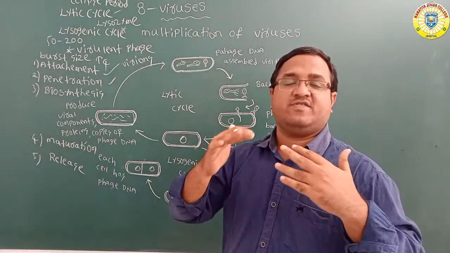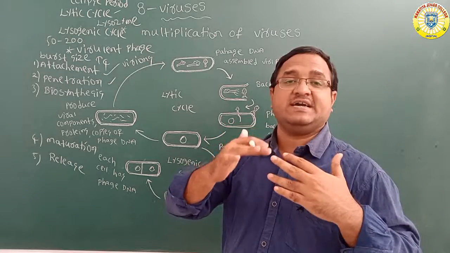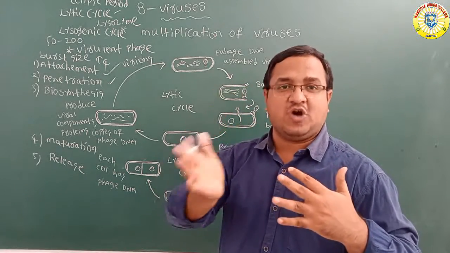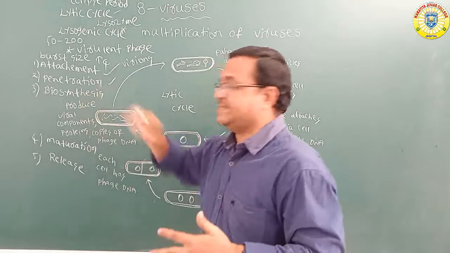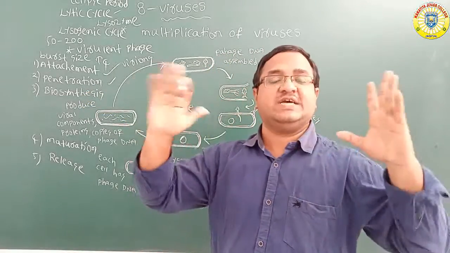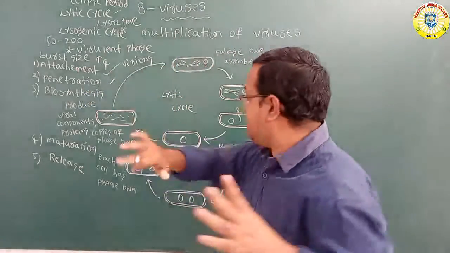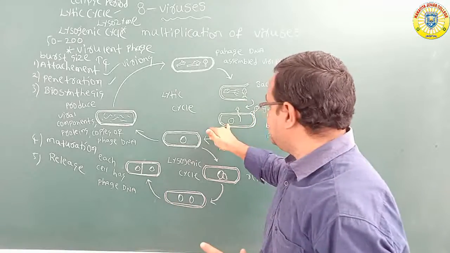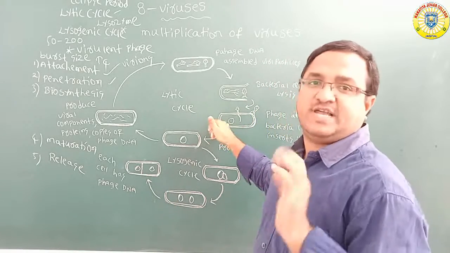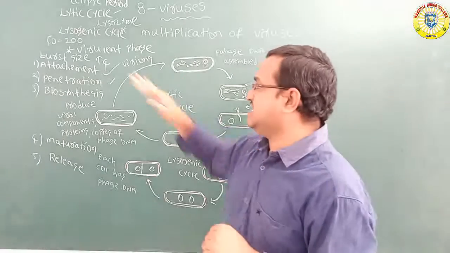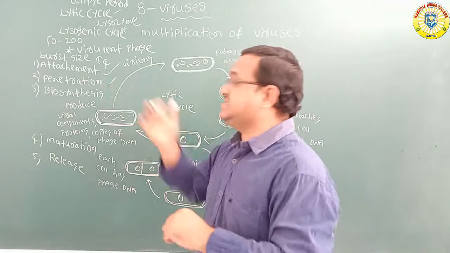The process of injecting bacteriophage DNA into the host cell is called penetration.